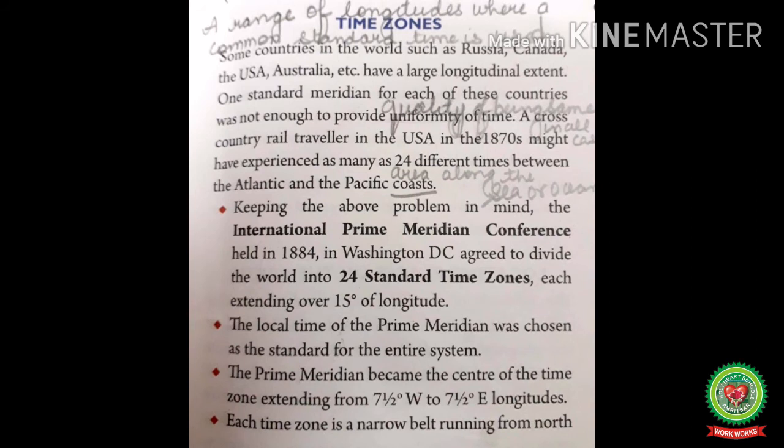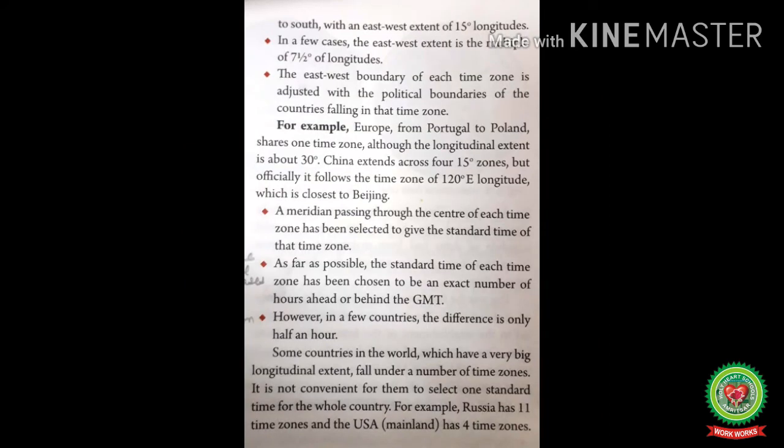the International Prime Meridian Conference, held in 1884 in Washington, D.C., agreed to divide the world into 24 standard time zones, each extending over 15 degrees of longitude, that we have already discussed. The local time of the prime meridian was chosen as the standard for the entire system. The prime meridian became the center of the time zone extending from 7.5 degrees west to 7.5 degrees east longitude. Each time zone is a narrow belt running from north to south with an east-west extent of 15 degrees longitude.